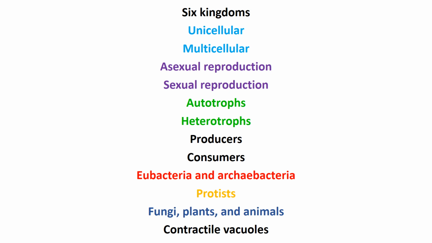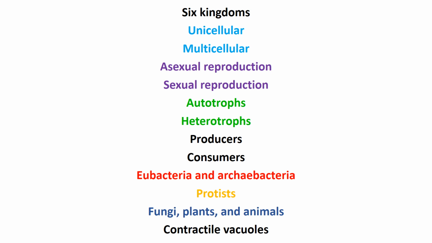And we saw that the 6 kingdoms of life were the Eubacteria and the Archaebacteria, the Protists, and the fungi, plants, and animals. We saw that Eubacteria and Archaebacteria were prokaryotic, whereas the protists, fungi, plants, and animals were eukaryotic.